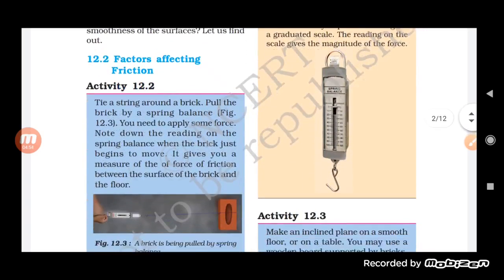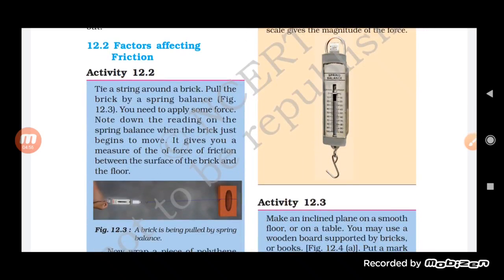Now let us see some of the factors on which the force of friction basically depends. See what the different factors are, students. Tie a string around a brick and pull the brick using a spring balance.